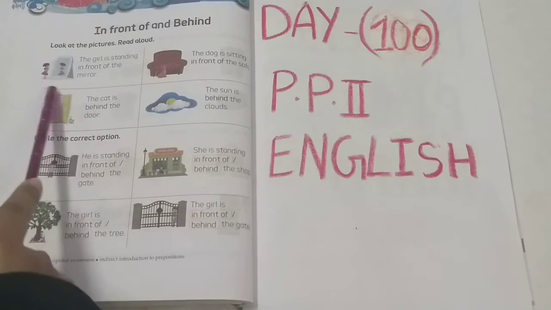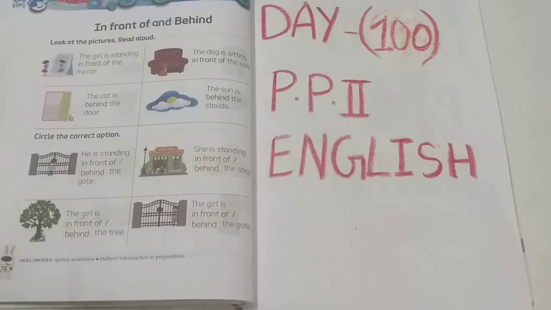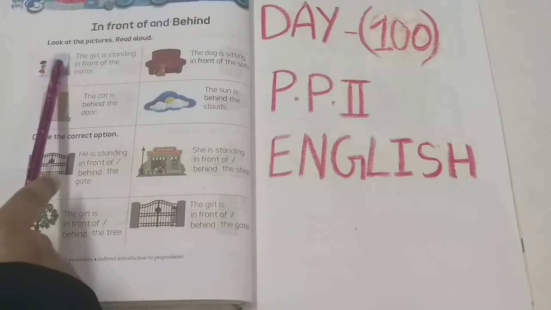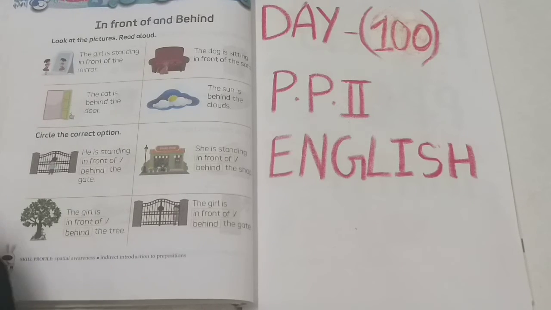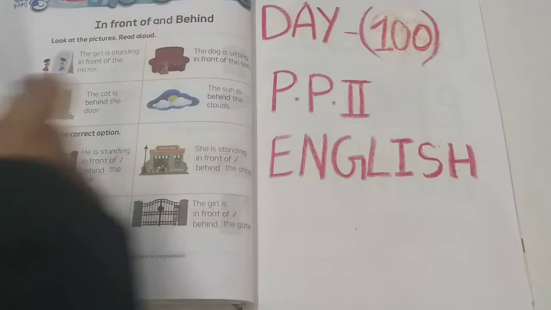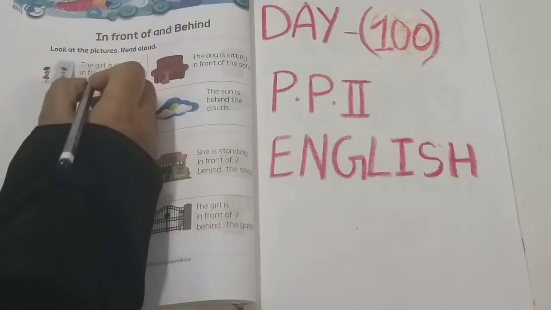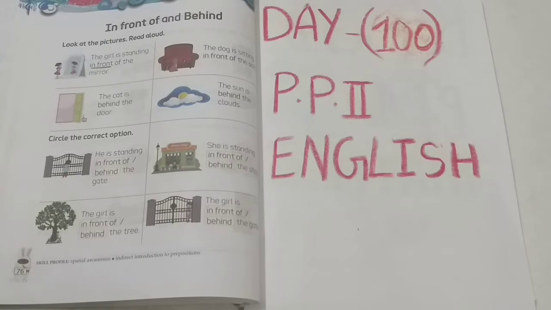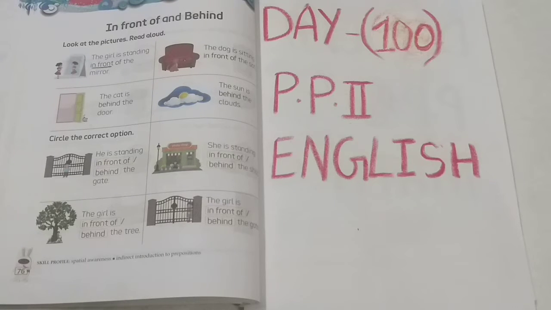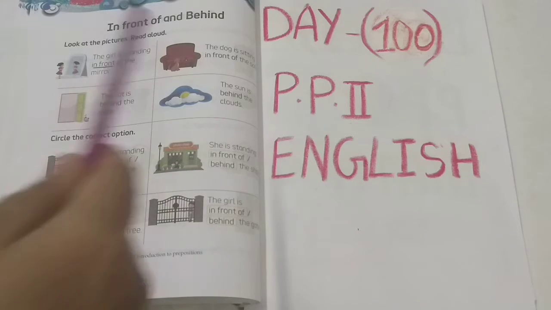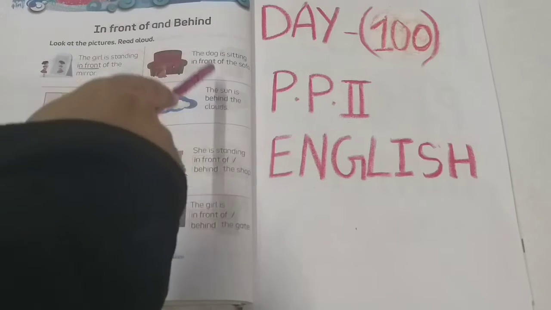So what is there exactly in the picture? The girl is standing in front of the mirror. So what we have used is, we have used in front or behind. We used in front here. The girl is standing in front of mirror. In front means samne.